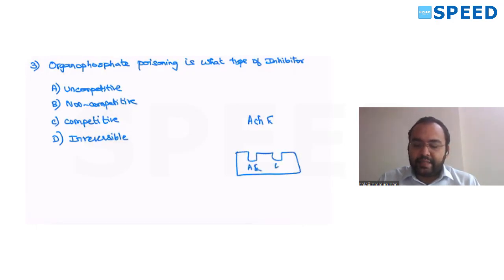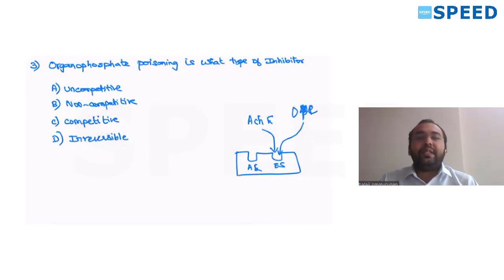Anionic site, esteric site. This acetylcholine usually goes and sits in your esteric site and it gets metabolized. But when OPC poisoning happens, this OPC goes and sits in your esteric site competing with the acetylcholine, which normally goes and binds. So this is nothing but a competitive inhibitor, first point.